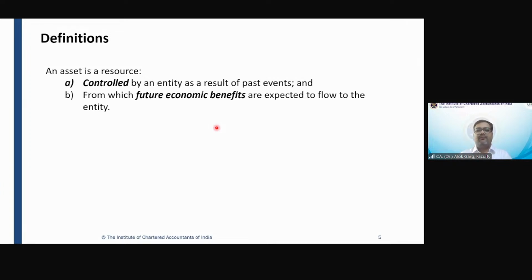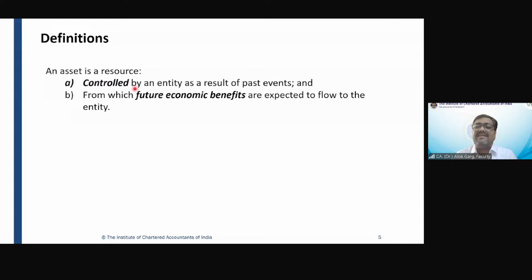So control is important. You remember, always asset is a resource and liability is an obligation. Liability means you have to pay out. Asset means you have to receive the future economic benefit.